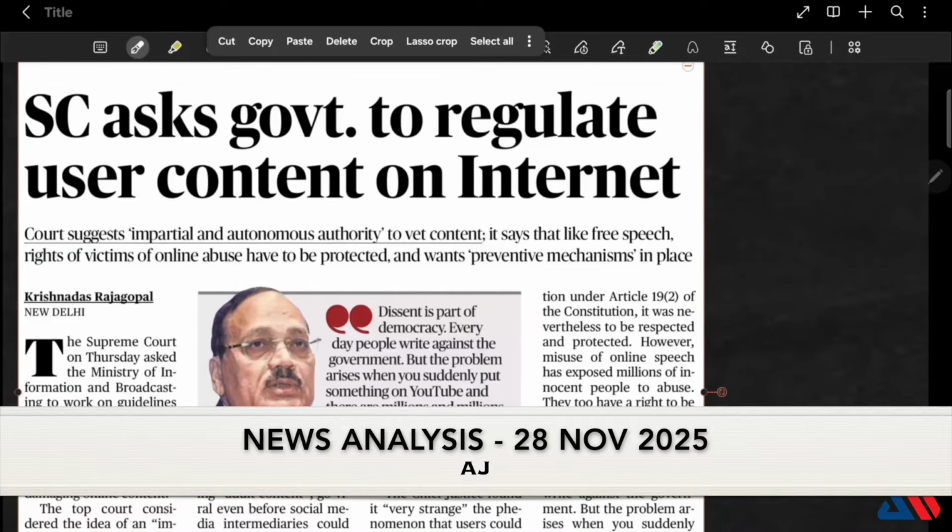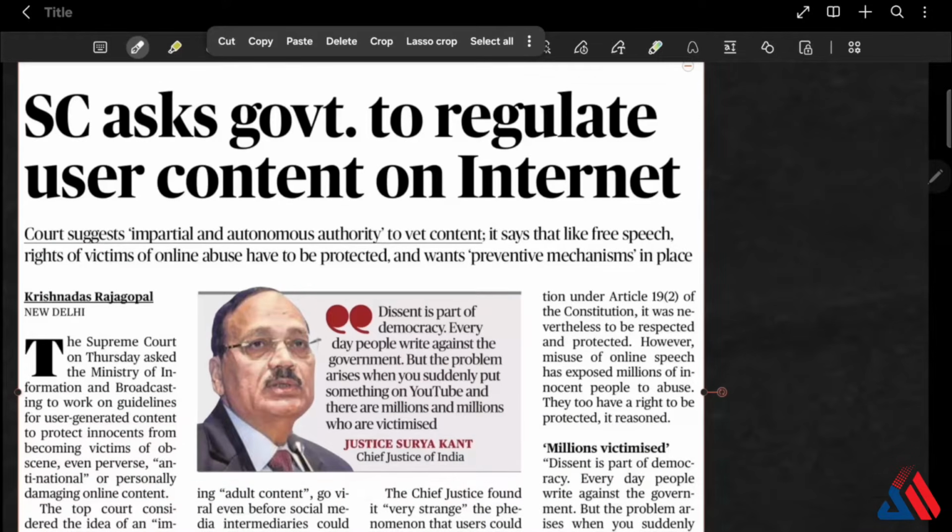So, the first article for the day is: the Supreme Court has raised a very important question. In today's digital world, how do we protect innocent users from harmful online content without curbing free speech? Okay. Why did the Supreme Court intervene in the first place?